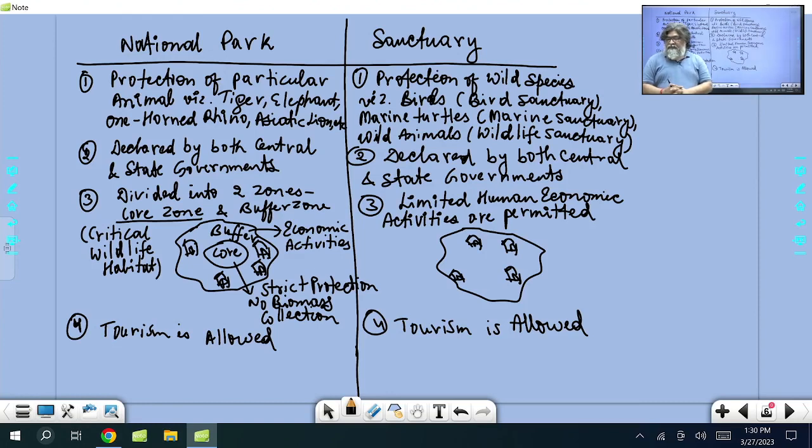Is it okay? Everyone has done this? I will go to the map. First I'm giving you the theoretical part. They all come under the Wildlife Protection Act, and then I will discuss certain important things through maps. So let's look here.